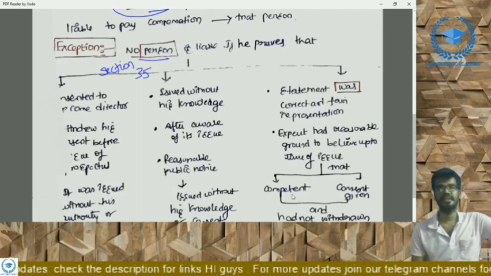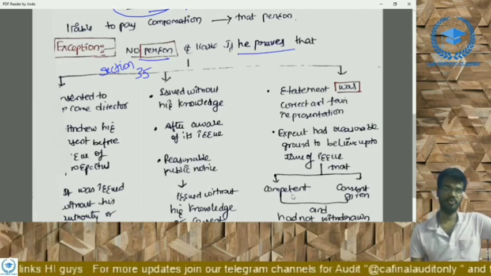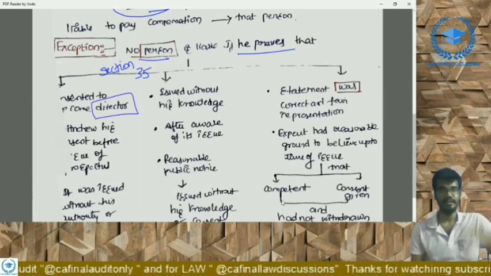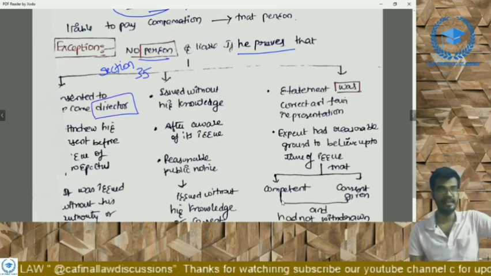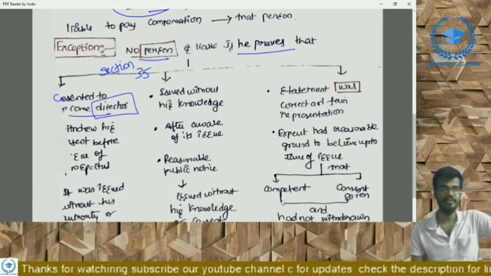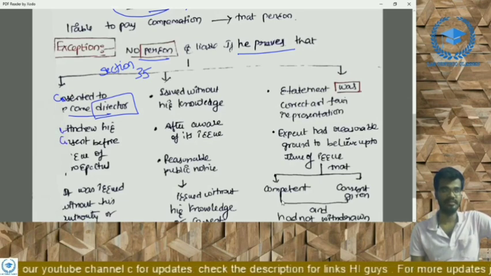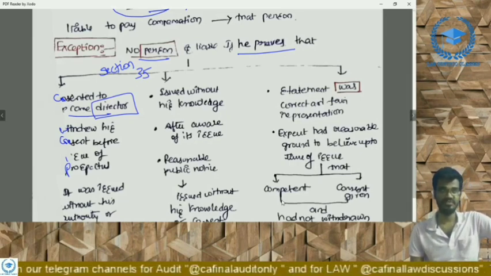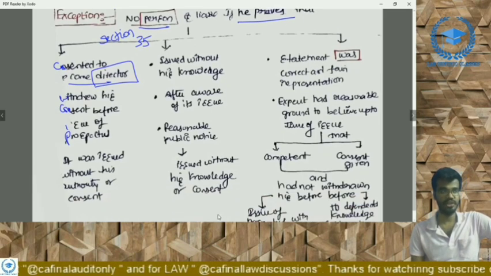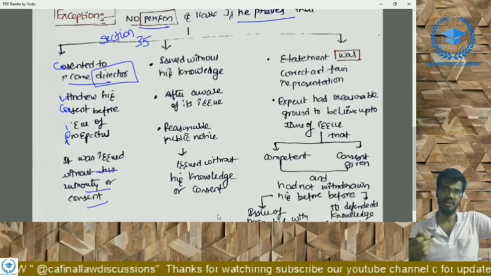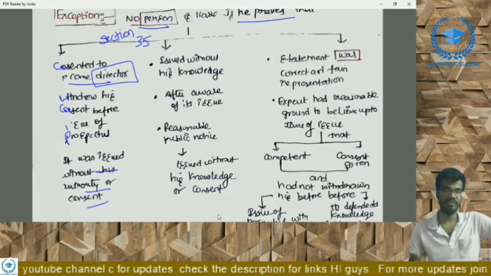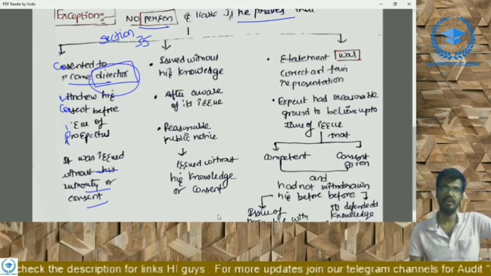No person is liable if he proves that, if any person proves that, and there are three types of exceptions. First of all, this exception is related to the director. He has consented to become a director, and withdrew his consent before the issue of prospectus, and it was issued without his knowledge or authority. If he proves to the adjudicating authority that it was issued without his knowledge, and that he withdrew before the issue of such prospectus, then such director shall not be liable under section 35.